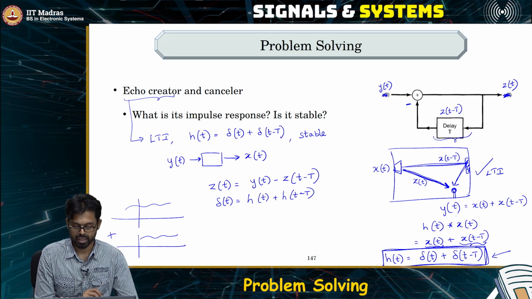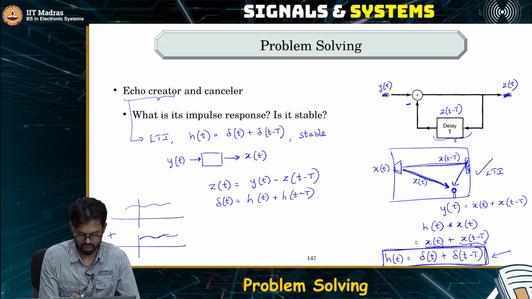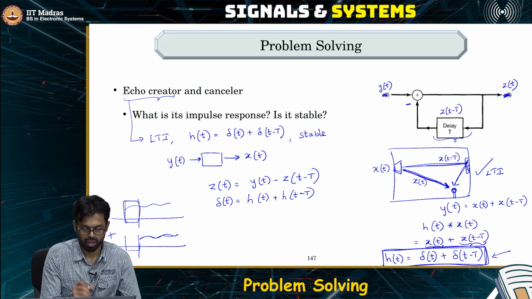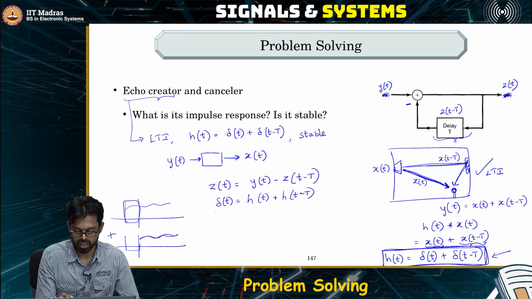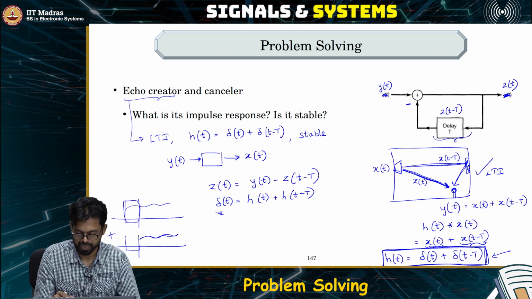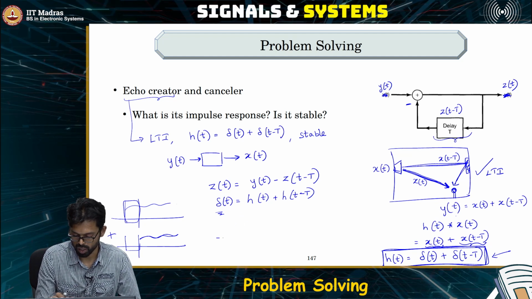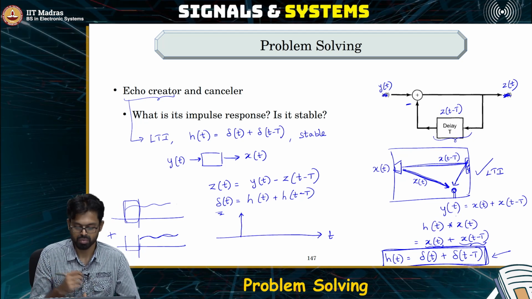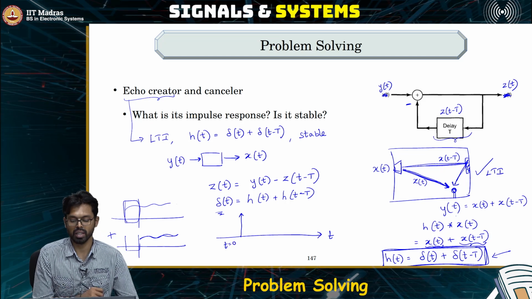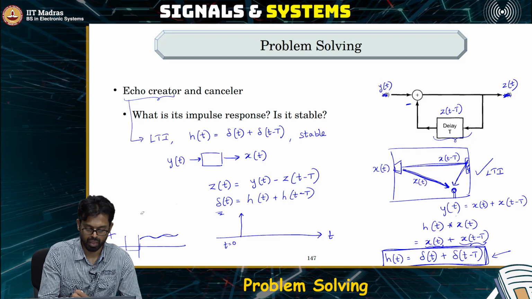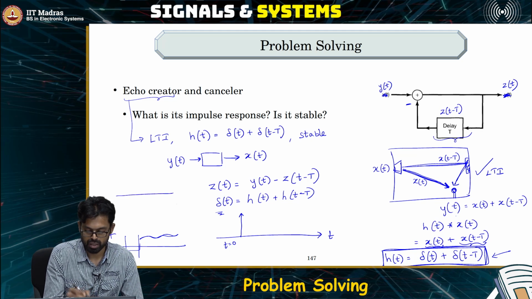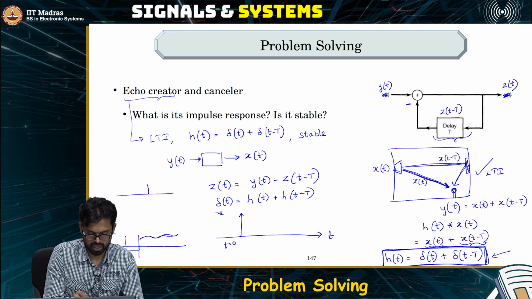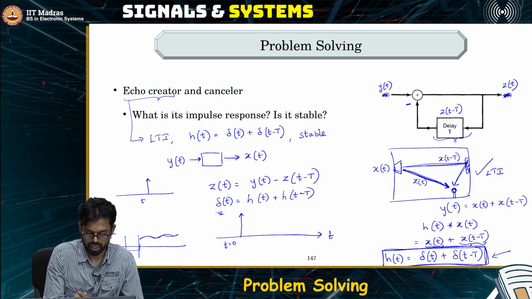So clearly what this says is you are delaying that by capital T. So from 0 to capital T, there is only one component that is present, and that is equal to the Dirac delta, because the Dirac delta is at 0. So the h of t, if you want to plot, what does it contain? It contains a Dirac delta at t is equal to 0. Only then, when you delay it, you are delaying it by T seconds. So when you delay it by T seconds, the Dirac delta now is at T.